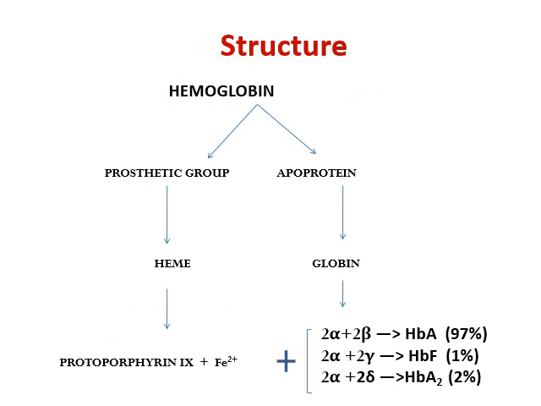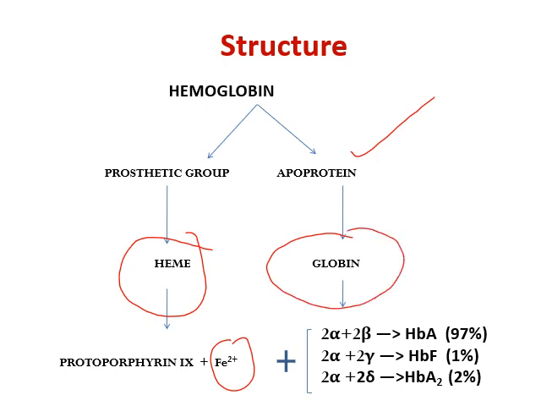So in detail about the structure of hemoglobin, I said it consists of the prosthetic group heme. This heme consists of the protoporphyrin ring system, specifically the 9 series, and the central iron atom, and the upper protein, the core protein, consists of globin side chains. This globin side chain can be either 2 alpha globin chains and 2 beta globin chains, or 2 alpha and 2 gamma globin chains, or 2 alpha and 2 delta globin chains. It depends on the type of hemoglobin which is present.